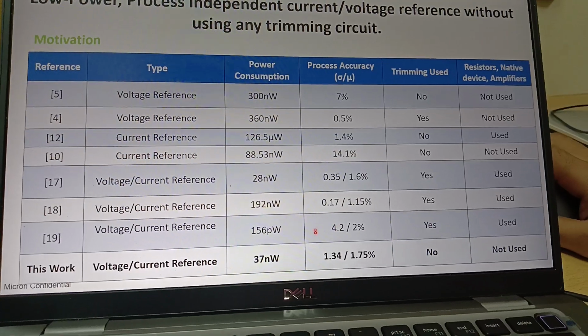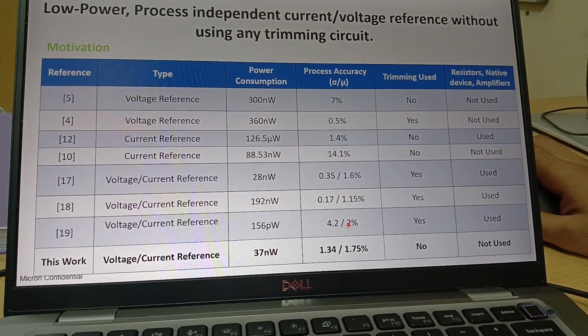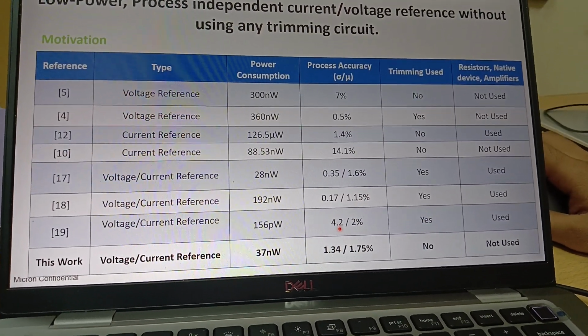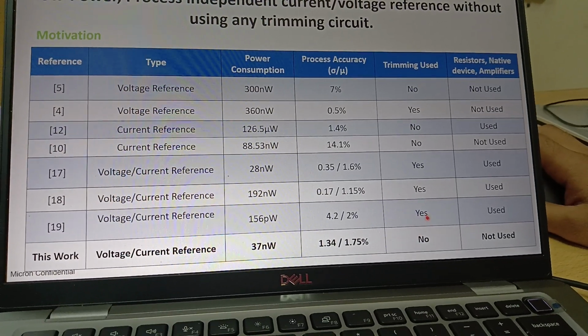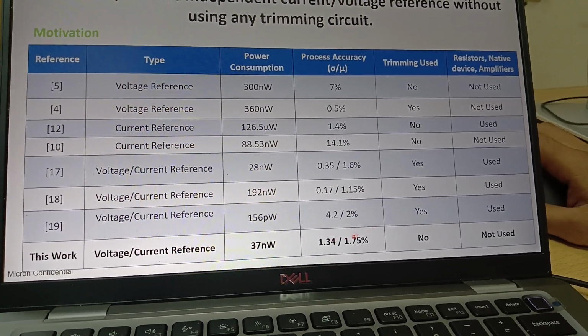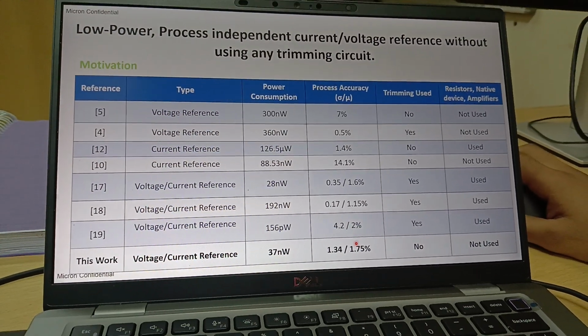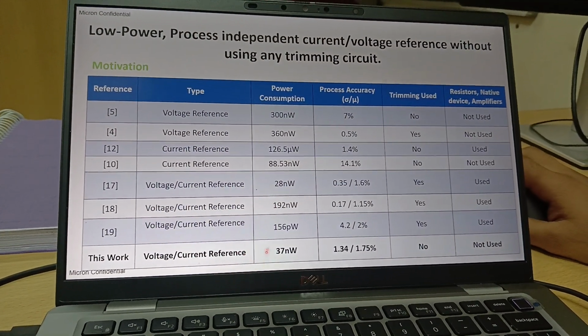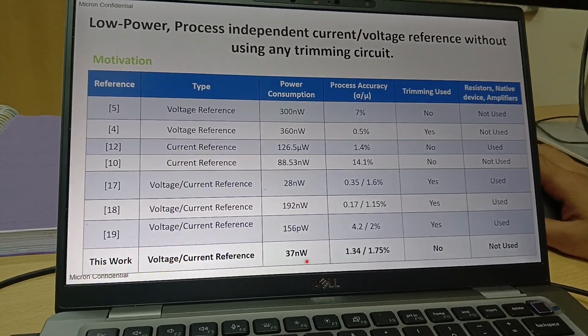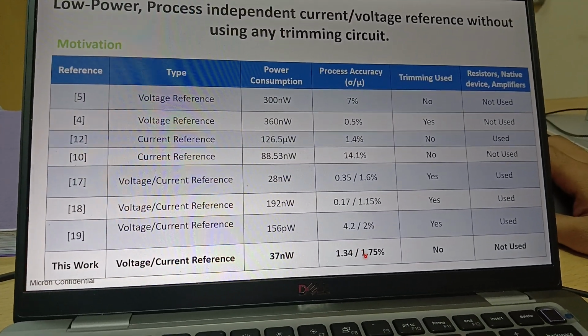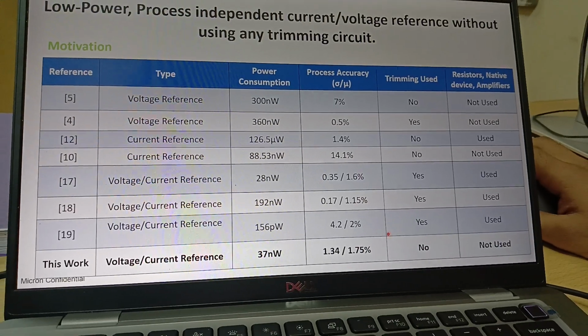But the process accuracy, if you see, is very bad, and this is after doing trimming. So they are using trimming, and even after trimming the specs that they are getting are not very good. Our design is all about power consumption, which we are able to reduce to a certain extent. The process accuracy that we are achieving is without trimming circuits.